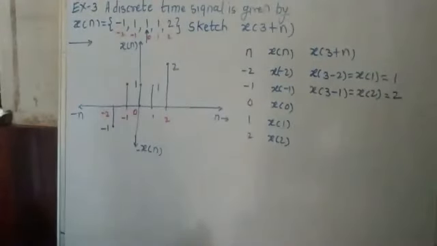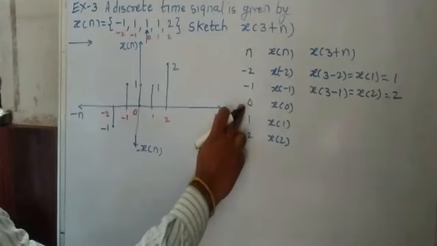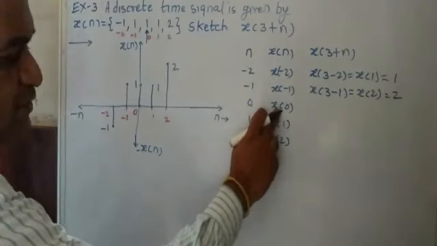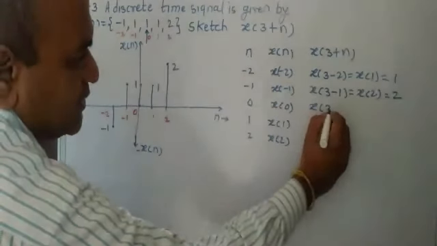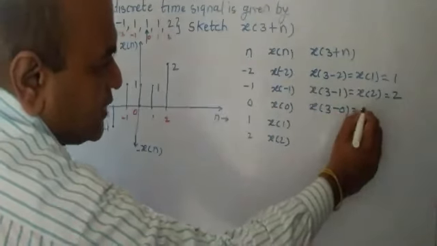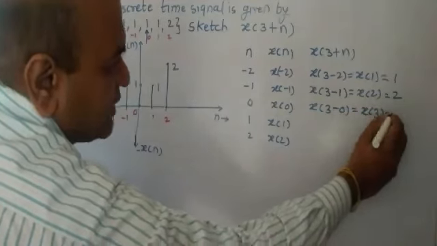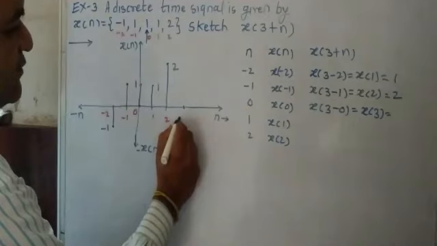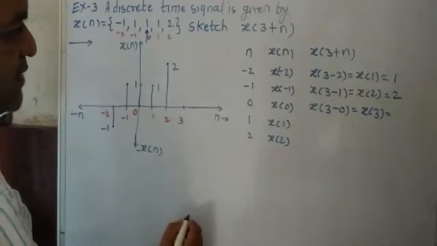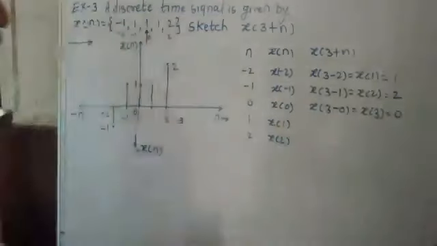Now at n is equal to 0, you will get x of 0. But for x of 0, we have to put 3 minus 0. What is it? It is x of 3. What is x of 3? At x of 3, there is no value. So that's why here it is 0. So we will write here it is 0.